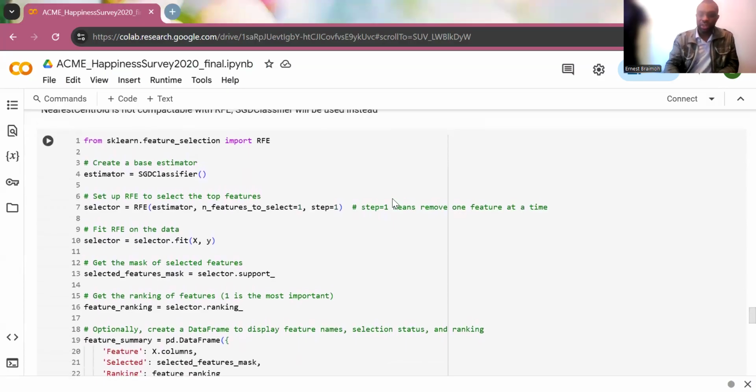So the next thing I did was I used the RFE feature selection.